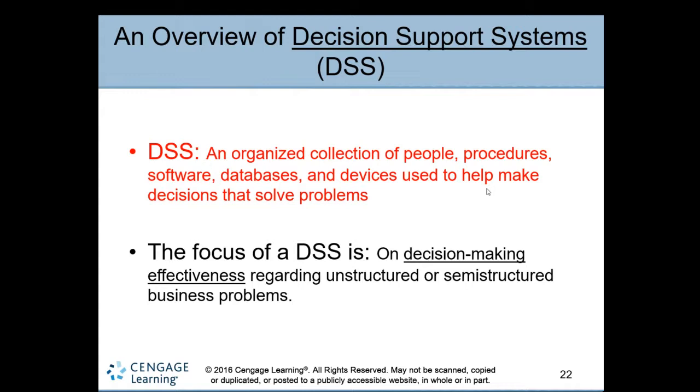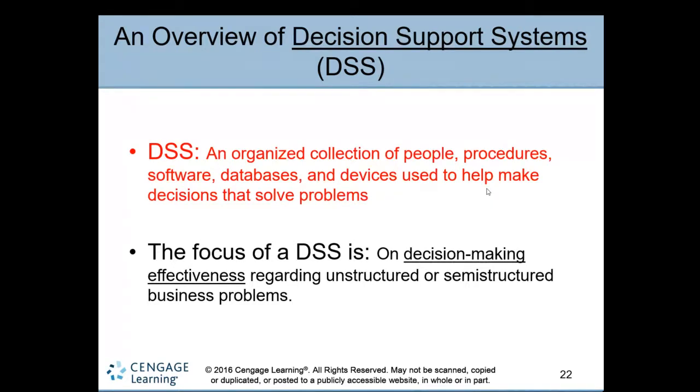Any organization has some problems, and to solve these problems, decision makers find solutions. So this system is specifically designed to make decisions to solve problems, whether structured, semi-structured, or unstructured, like decisions related to top management, middle-level management, the operational team, or individual work, right?